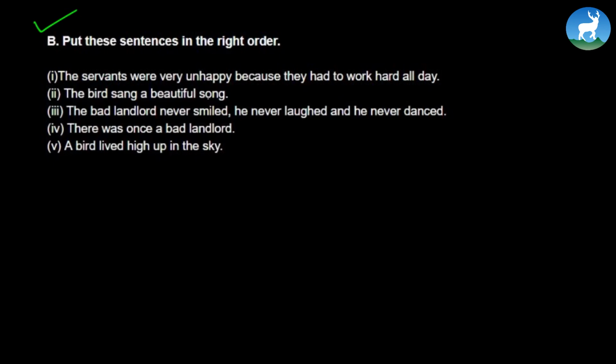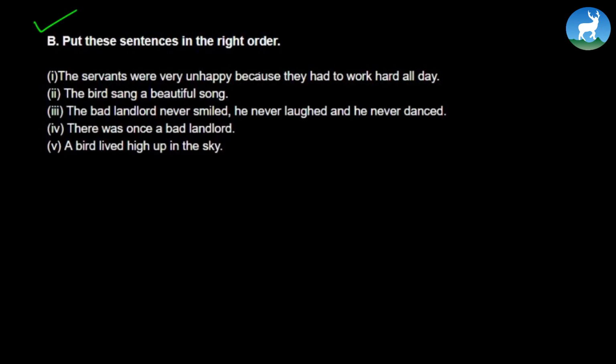The birds sang a beautiful song. The bad landlord never smiled, he never laughed, and never danced. There was once a bad landlord. A bird lived high up in the sky. Let's try to put these in the right order.